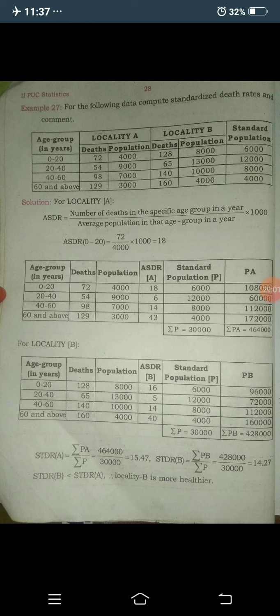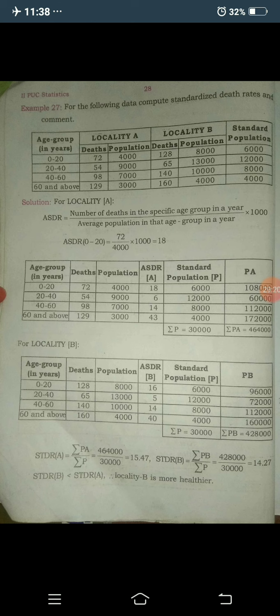Here 18, 6, 14, 43 are the age specific death rates of the corresponding age groups. By using these four, you need to multiply by the corresponding standard population, that is P.